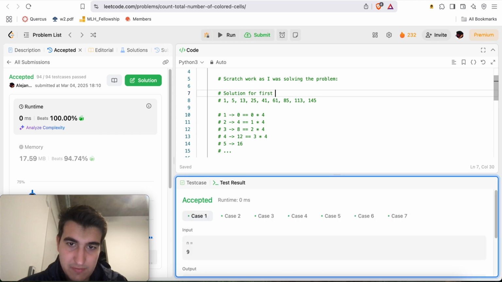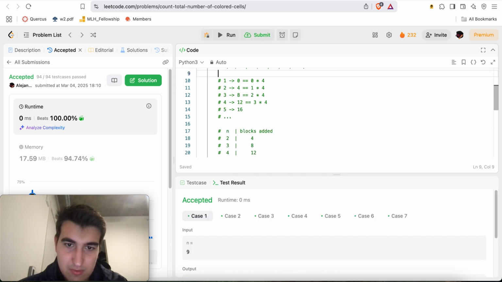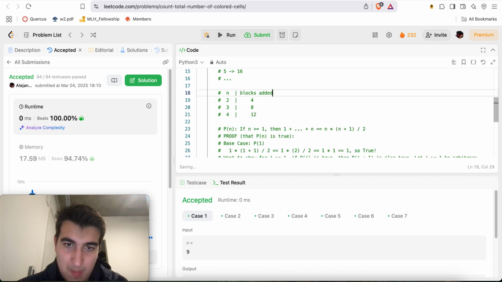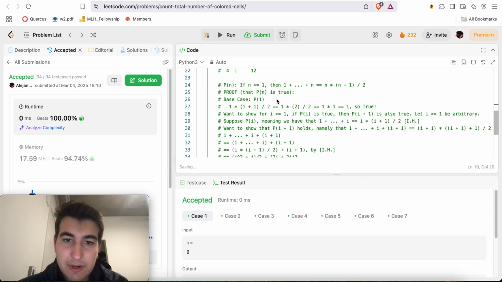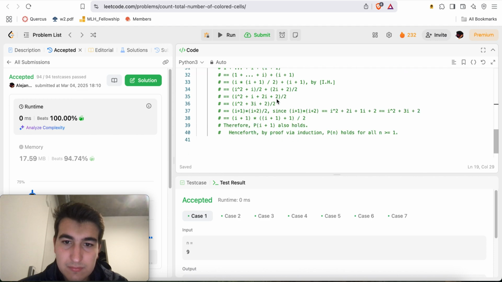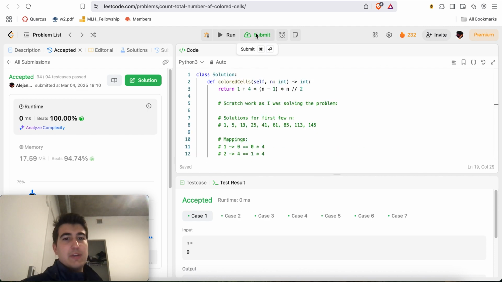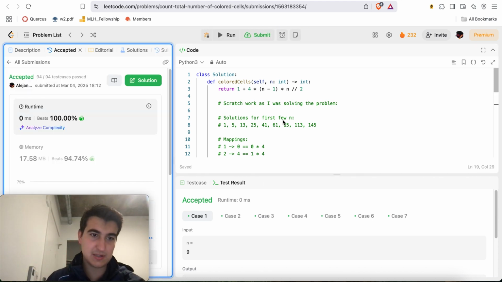Solution for first few n. Mappings. Here we'll just make this like this. We'll even make this guy like this. There we go. And so, yeah, there we go. So now we submit this. This is a nice and working solution.